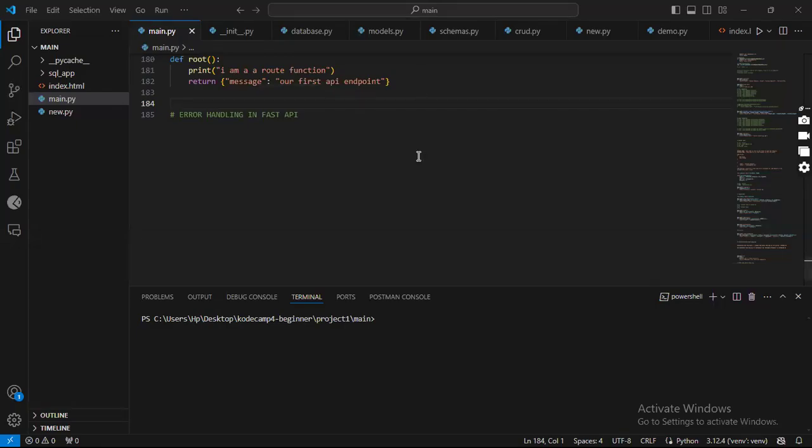So for this class, we're gonna focus on error handling. Error handling is basically a process or a situation where we tend to handle or prevent our application from breaking. Because the truth is that in most cases, your application may actually break, and if it does, it's not that your entire application will end, but that specific route will not function.